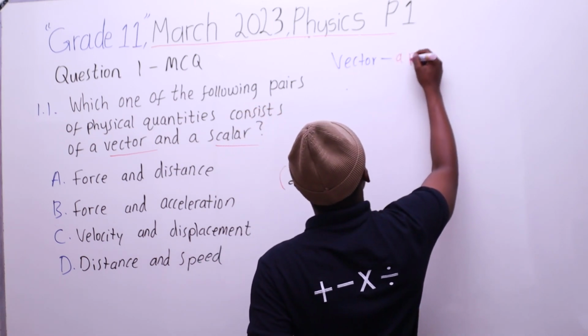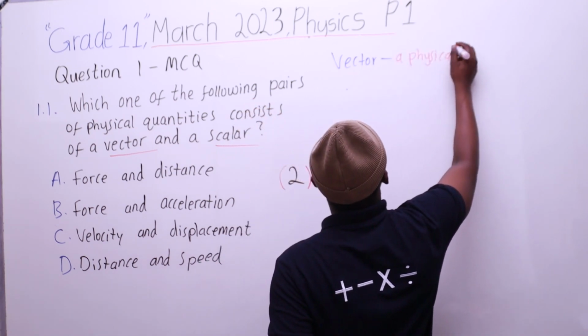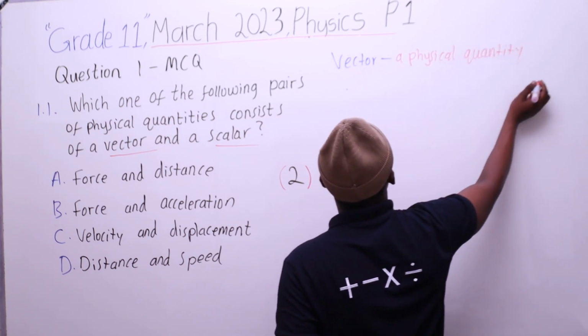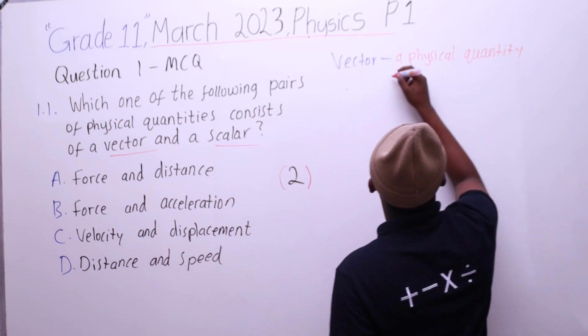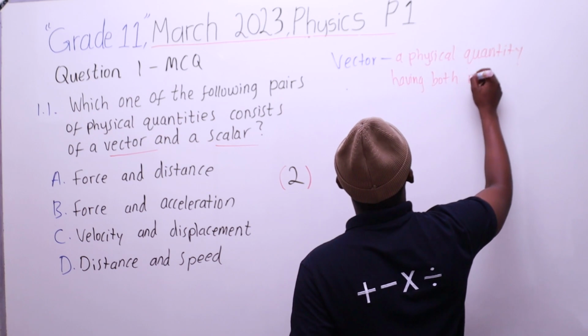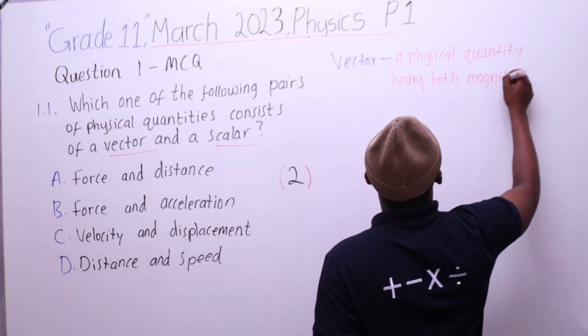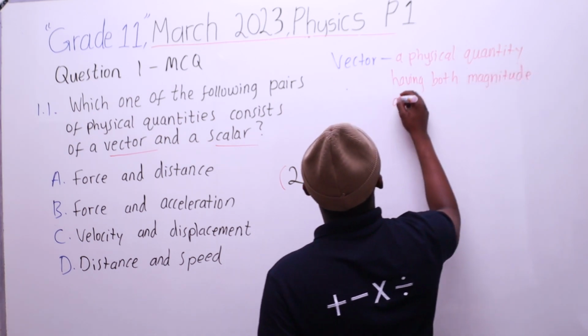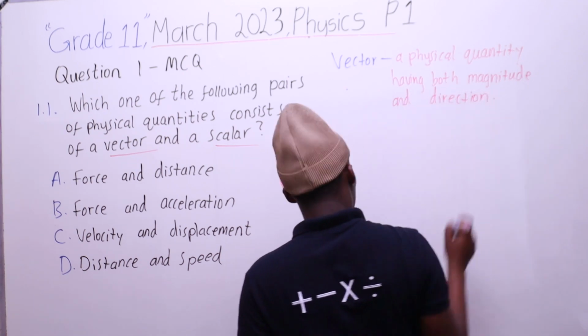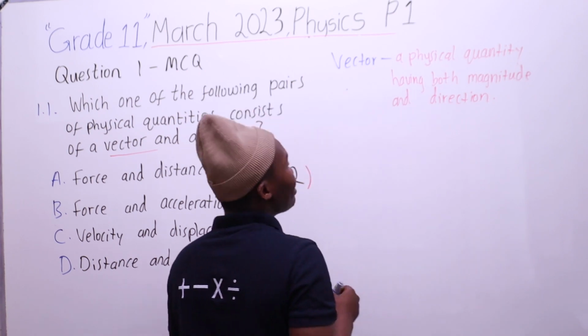So besithi, a physical quantity having both magnitude and direction.